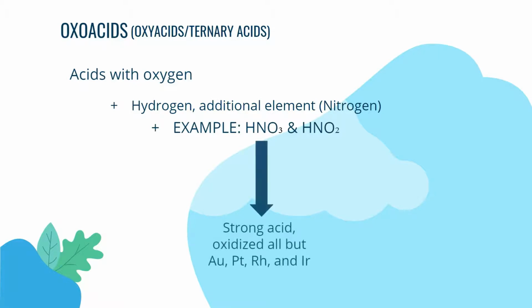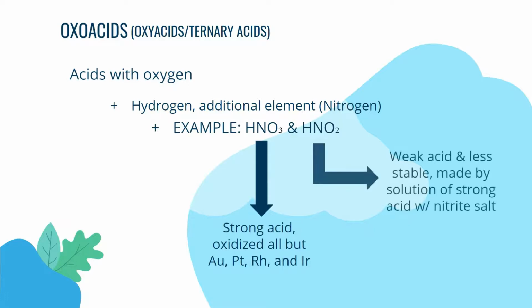Nitric acid is a strongly acidic, colorless, corrosive liquid able to oxidize most metals. On the other hand, nitrous acid is considerably less stable, a weak acid that tends to disproportionate into NO and HNO3. It is normally made by the action of a strong acid on a cold solution of a nitrite salt.